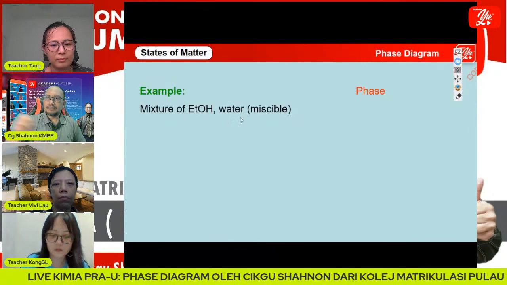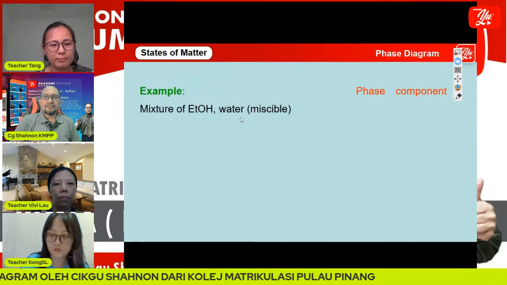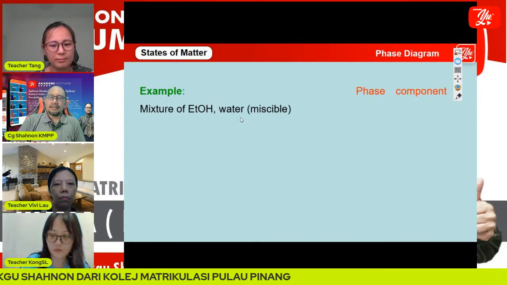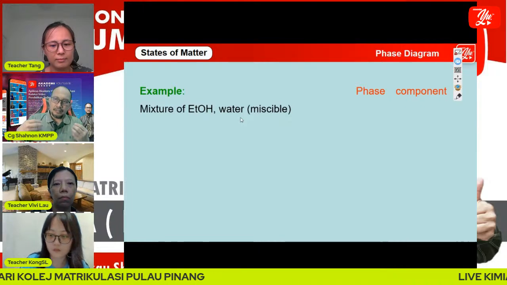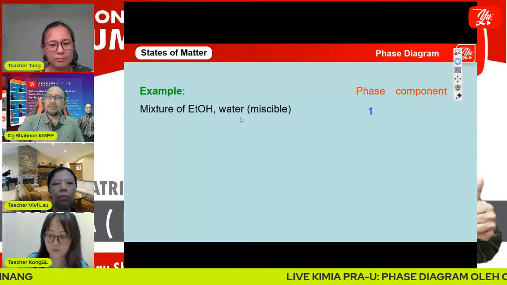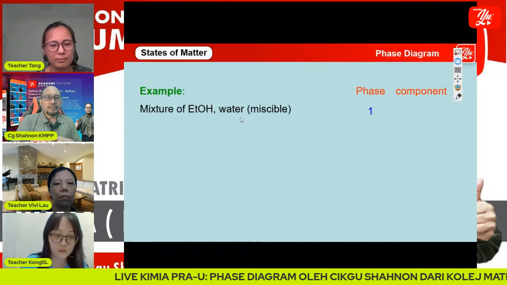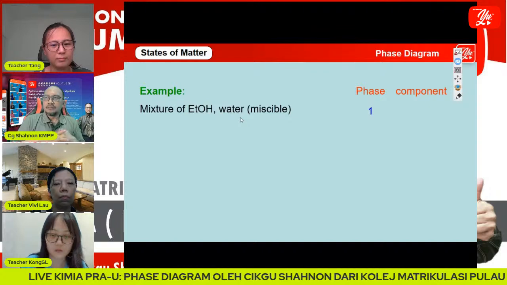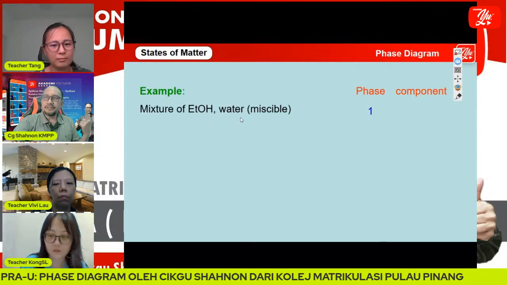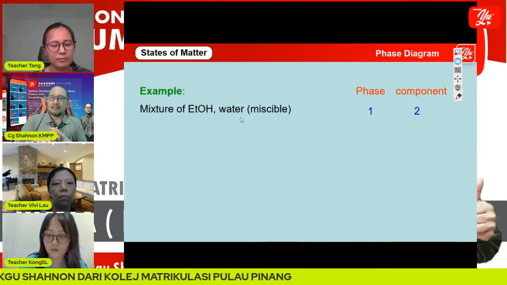This is an example of phase and component. For example, we have a mixture of ethanol and water. Because ethanol is miscible in water, we will have only one phase, because we cannot see the boundary between water and ethanol. What about components? We have two components: ethanol and water.